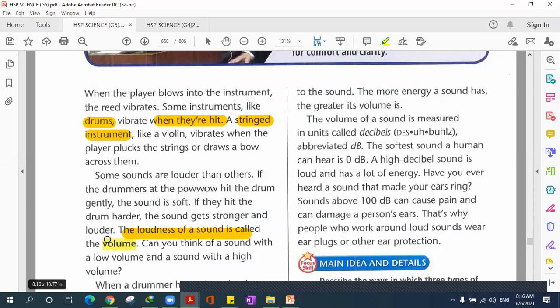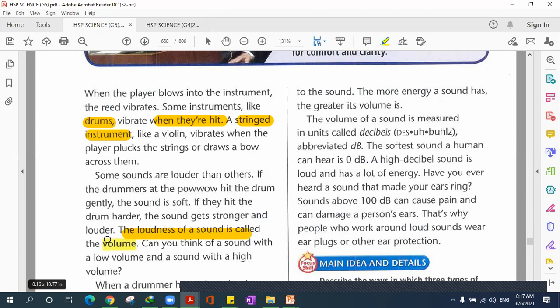And this volume of sound, of course, needs more energy. With more energy, it will be a louder sound, right? Once we start hitting the drum more or harder, the loudness of the sound will be more. Once we start hitting the drum fast or harder, it will be louder sounds, right? You guys can try it now on your tables if you're sitting next to a table or something.